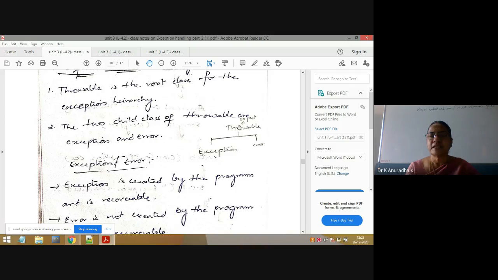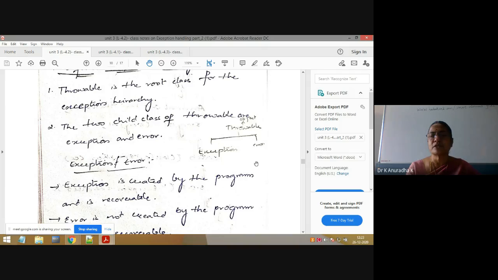Next, the child classes of Throwable are only two. They are Exception and Error, with a capital E here. Because Exception is a class, Error is a class. All these are classes only in Java. All these are predefined classes. User-defined classes means we are writing our own classes, like Employee, Box, Student, BankAccount, like that we can write. So here this is the predefined exception hierarchy.